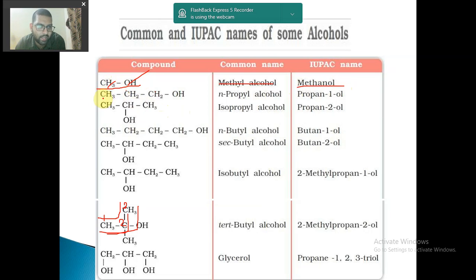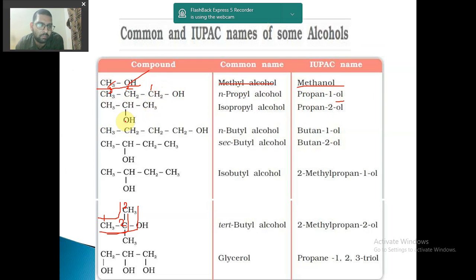Now we will do naming here. I can name it 1 2 3, and the OH will fall at the third position, so I will name it 1 2 3. Okay. So it is propane, and this is monohydric. From propane I remove E and add ol, but I have to add a number because the ol can be at the first position, second position, or third position. So it can be propane 1 ol, propane 2 ol, and propane 3 ol. To make it clear, we have to give the position of the alcohol. So this is propane 1 ol, and this is propane 2 ol.